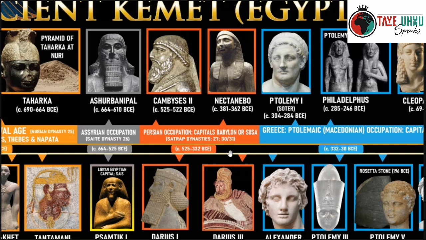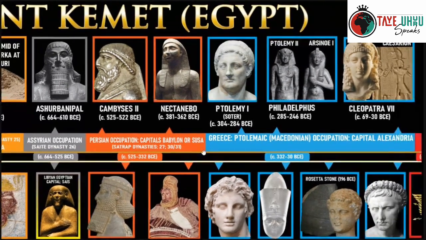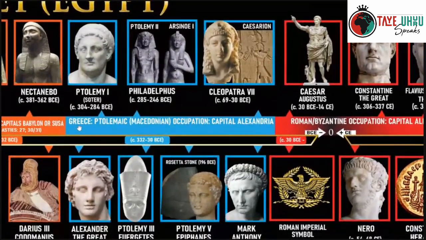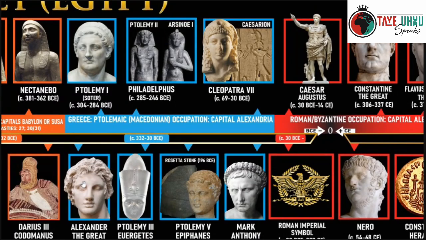And usually there's a total of 31 dynasties, depending on who you're hearing it from. So the Persians, we now call Iran. After the Persians ran out of gas around 332 before Common Era, different foreign rulers came in from Greece, and we're going to bring us to the Ptolemaic dynasty. The Greeks came in with the ruler being Alexander the Great.